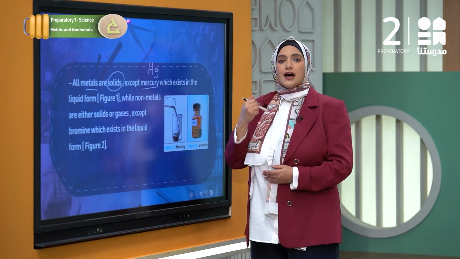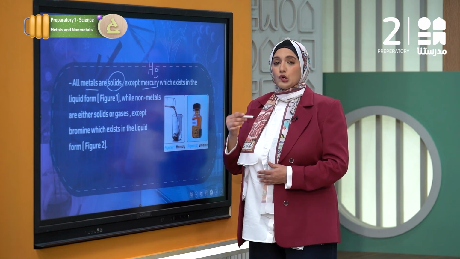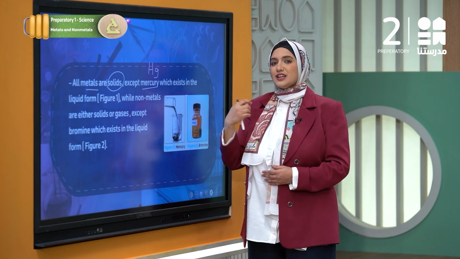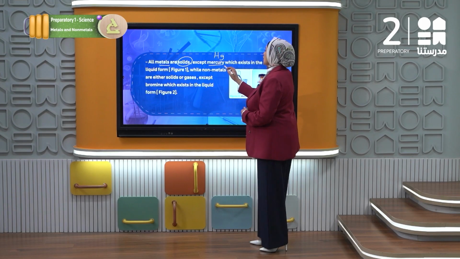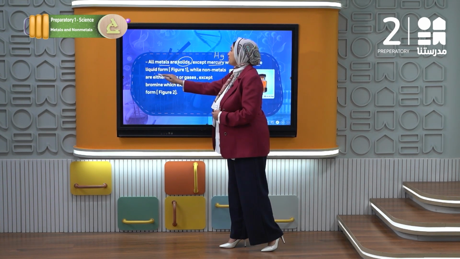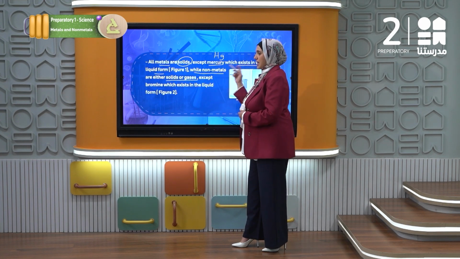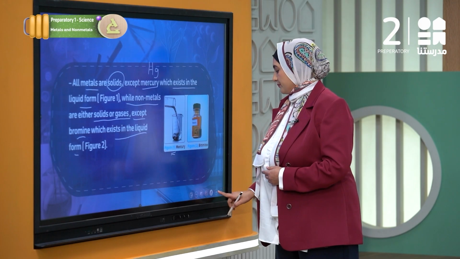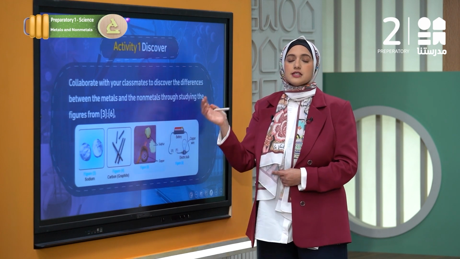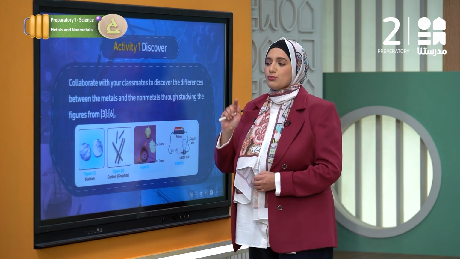So whenever we have any fever, the internal temperature of our bodies is high, and accordingly that mercury will expand according to the internal temperature of the body, and it gives you the accurate temperature of that sick person. So mercury exists in the liquid form, as we have here in that figure, while nonmetals are either solids or gases, as we explained in the previous table, except bromine, which exists in the liquid form. So this is bromine. So we have two liquid matters among the metals and the nonmetals. The only liquid metal is mercury, and the only liquid nonmetal is bromine.